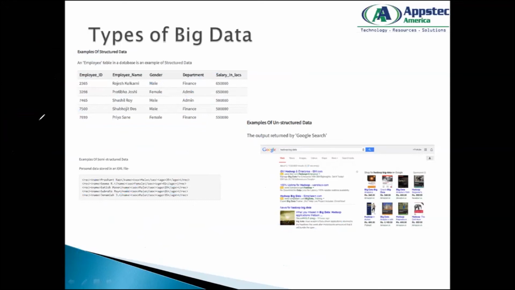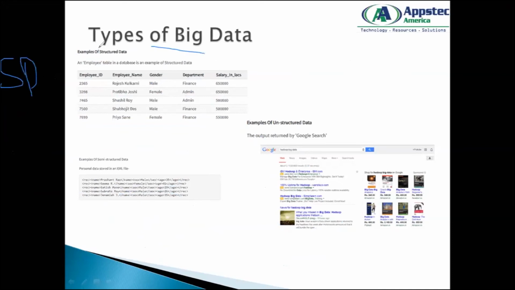Now when we talk about the types of data in big data, we can have three types. We'll talk about it in more detail later, but let's just see what the various types could be. One could be structured data.